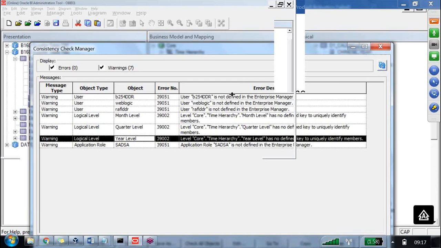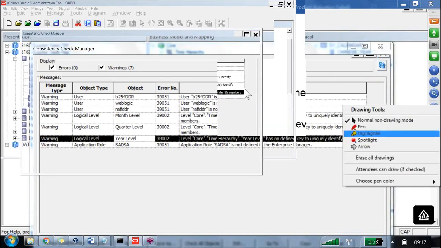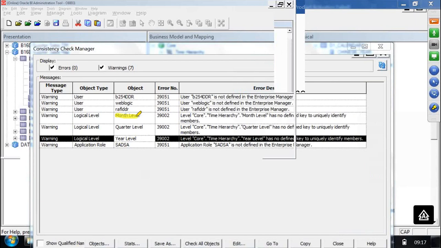Who is a member here? For year, who is a member? What is a member? Okay, so in the year level, we should have the key based on which we identify the members. Let us say in the month level, two things are available. One is called month code.